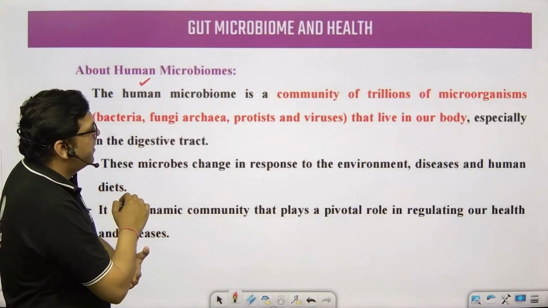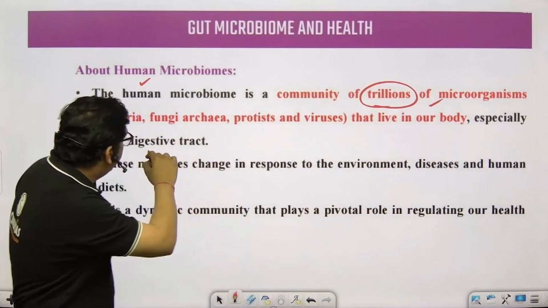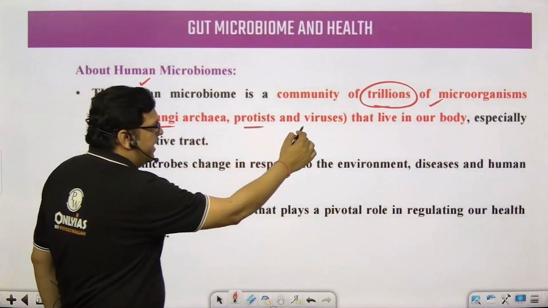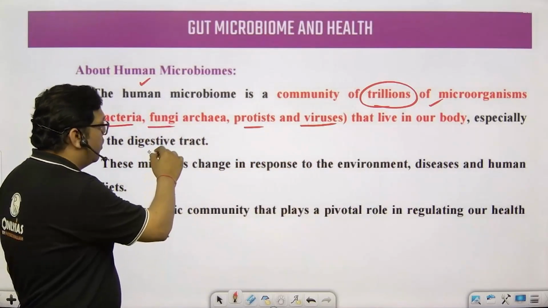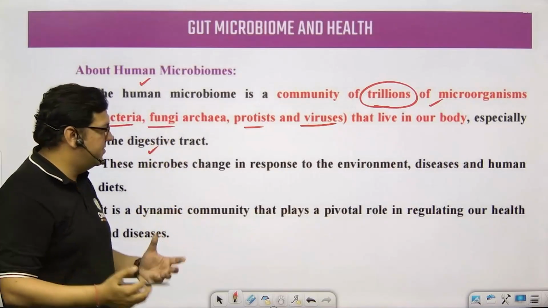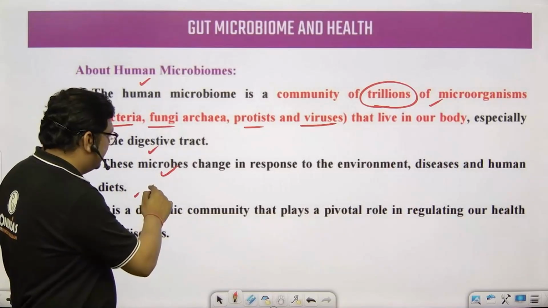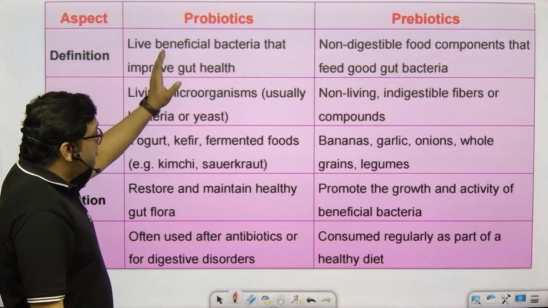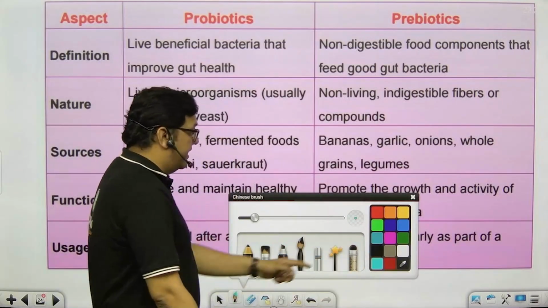So the human microbiome is the community of trillions of microorganisms, and they include bacteria, fungi, protista and viruses. So everything is there in our gut, and they also help us particularly in the digestive system. These microbes change in response to the environment, disease, and human diets, and that is what we are trying to see.